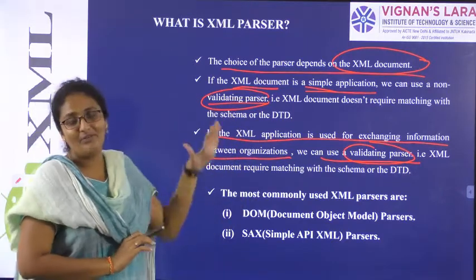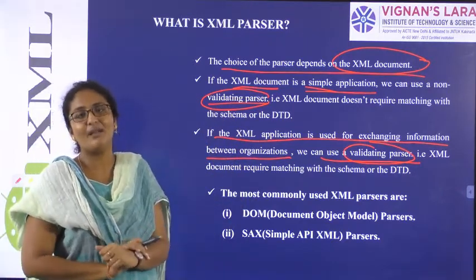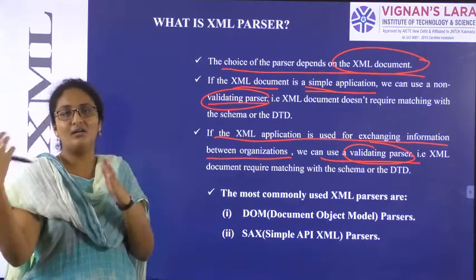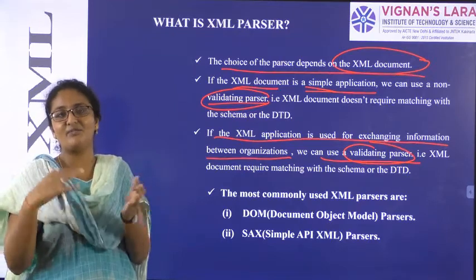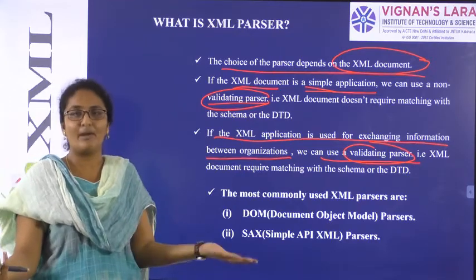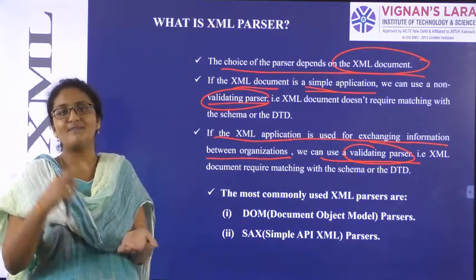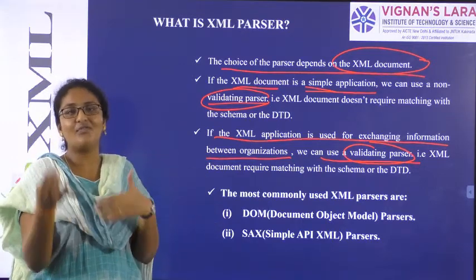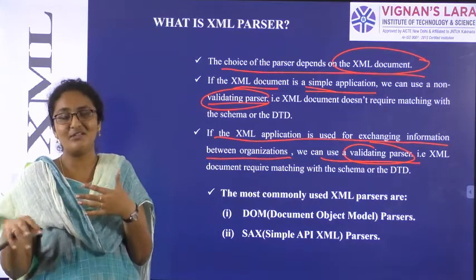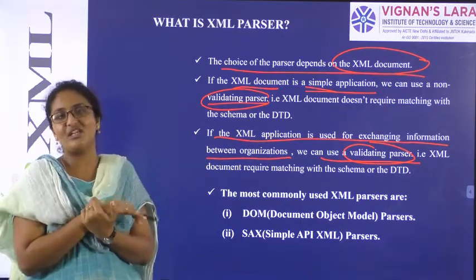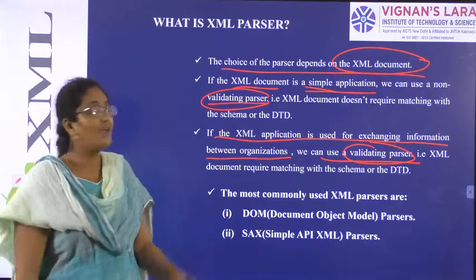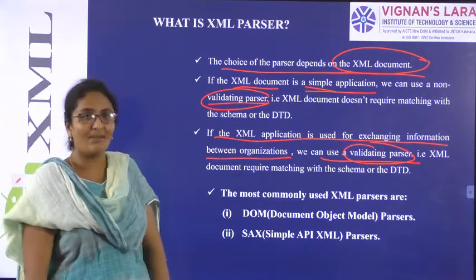So how can we summarize this XML parsers? Parser will act as a bridge between your XML document and web browser. Parsers are of 2 types, non-validating and validating. Non-validating parsers are for simple elements and simple applications. If there is the information exchange between organizations, then you want to go for validating parsers. So the concept of parsers we can summarize like this.